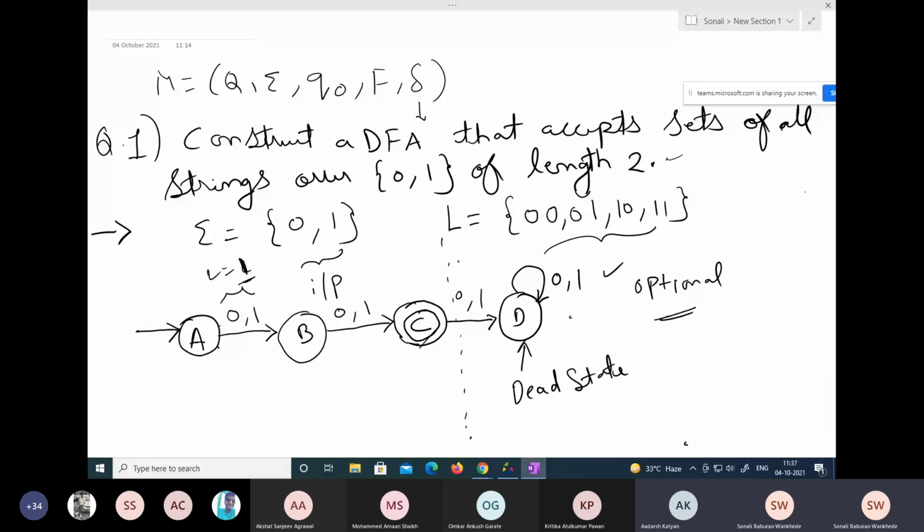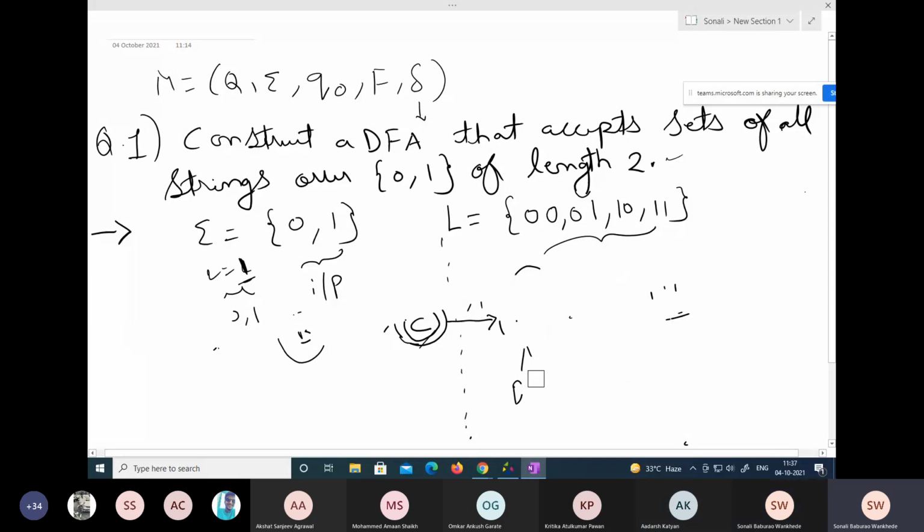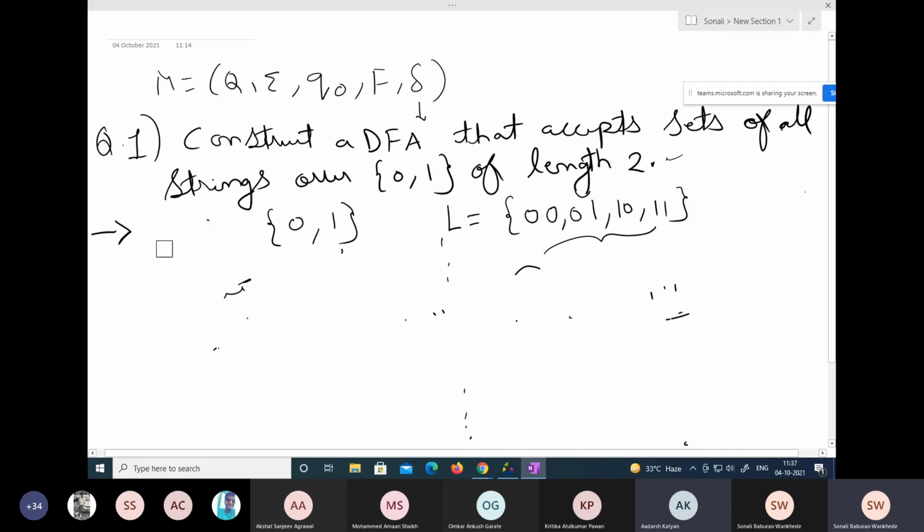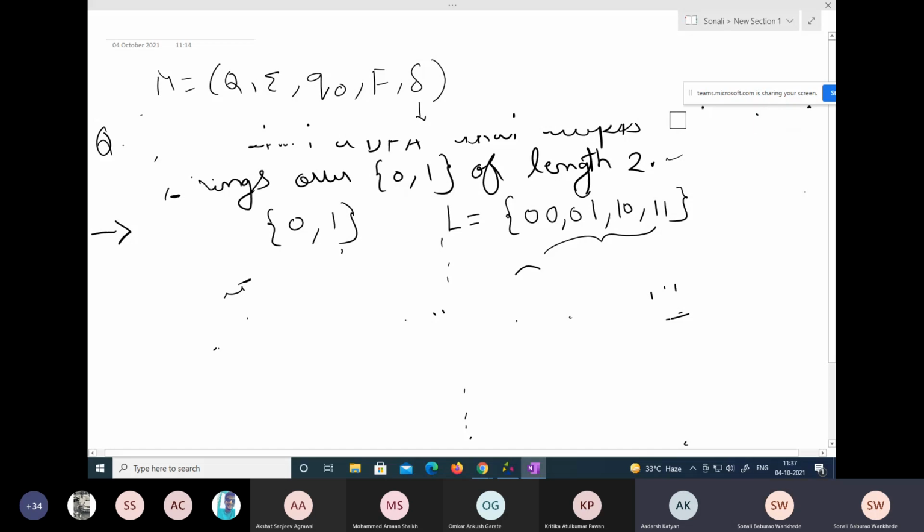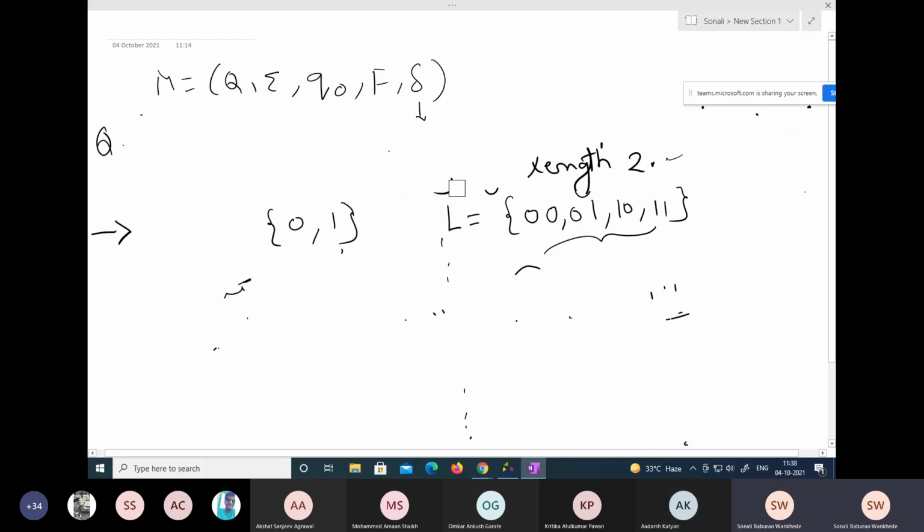Now let us take some other example on DFA itself. Okay, just write down: construct a DFA that accepts a string.